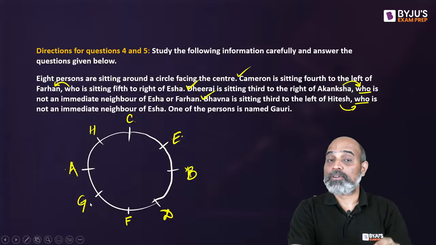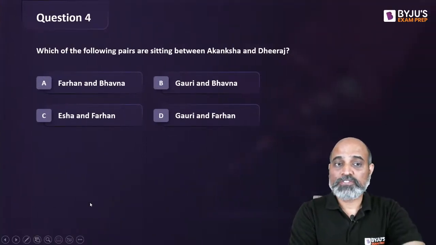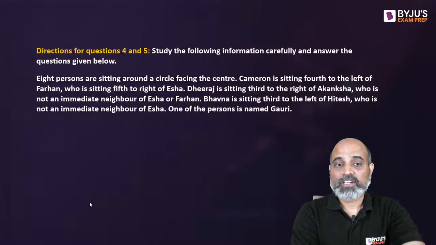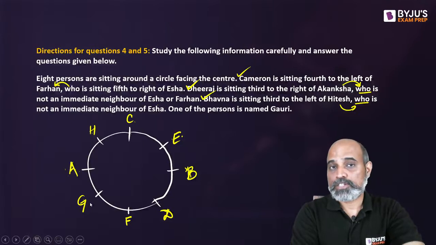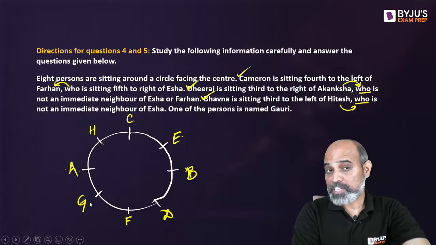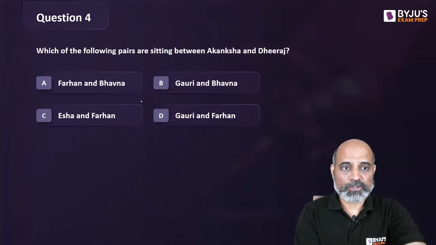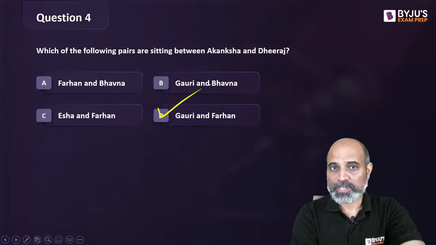Okay. Now, let's look at the questions. The first question says, which of the following pairs are sitting between Akansha and Dheeraj? So between Akansha and Dheeraj, which are the 2 people seated? Pair means 2. It's G and F. Gauri and Farhan. So it's going to be Gauri and Farhan, option D, right?